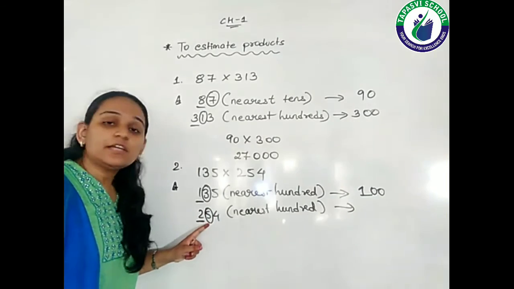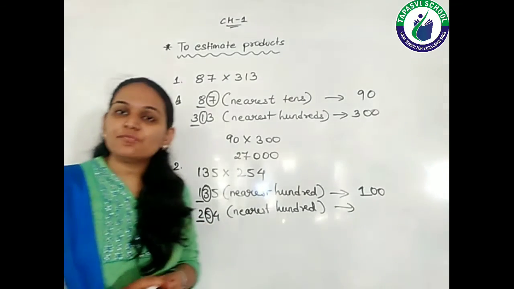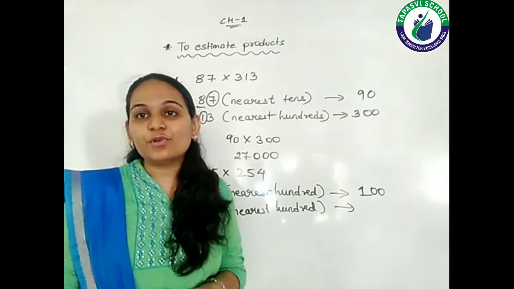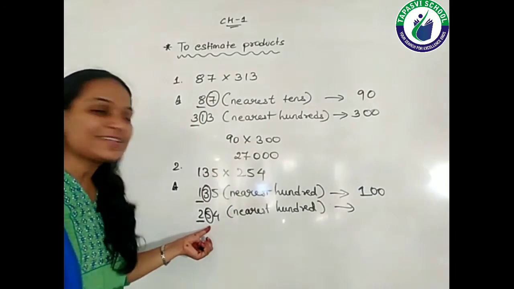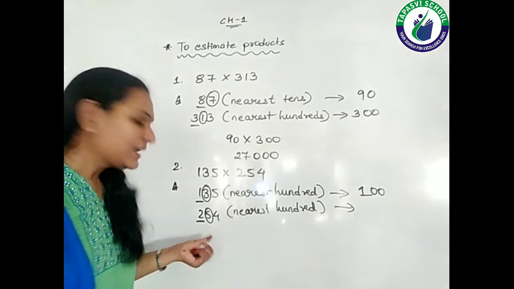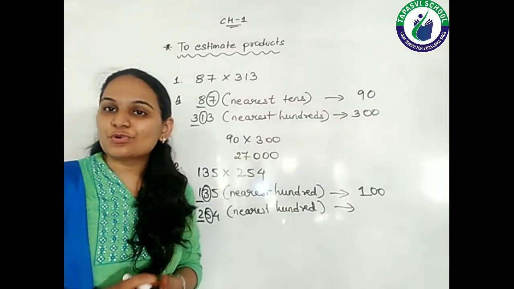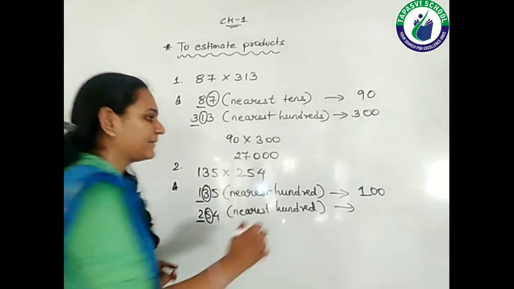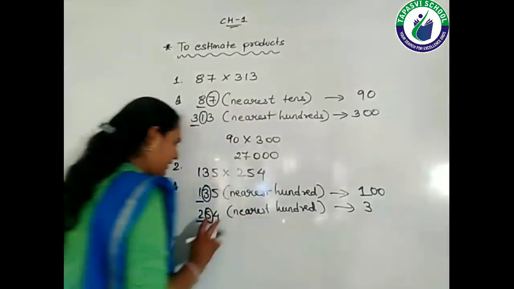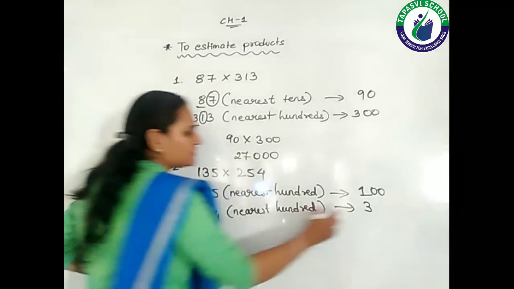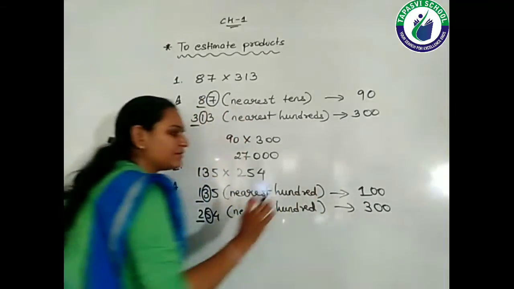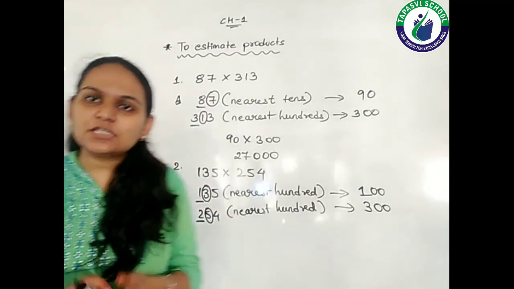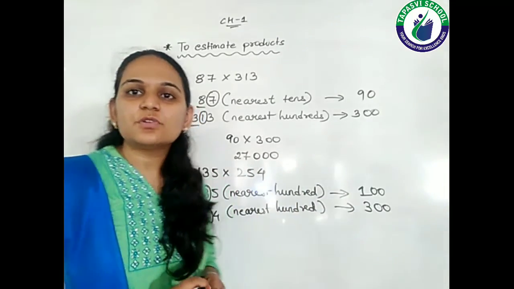So decide whether 5 is less than 5, equal to 5, or more than 5. It is equal to 5. So we will add 1 to this 2, so 2 will become 3. And the remaining 2 digits will become 0, 0. Always they will become 0, 0. अंडरलाइन digit के पीछे जो भी होगा वो सब 0, 0 ही हो जाएगा.